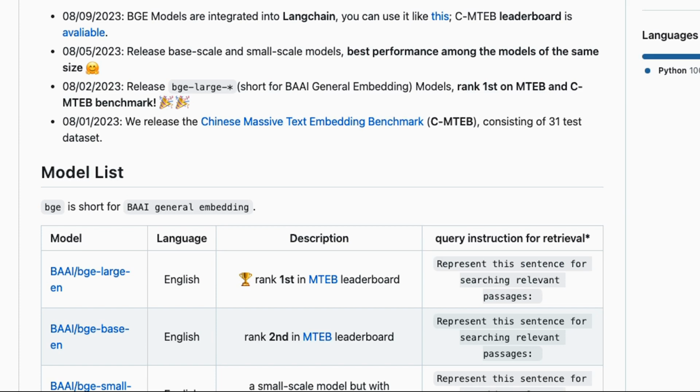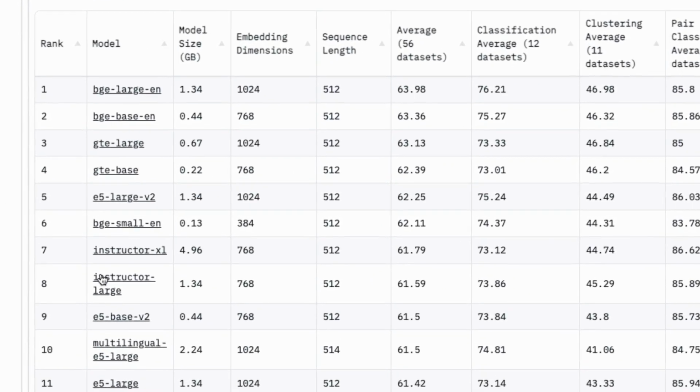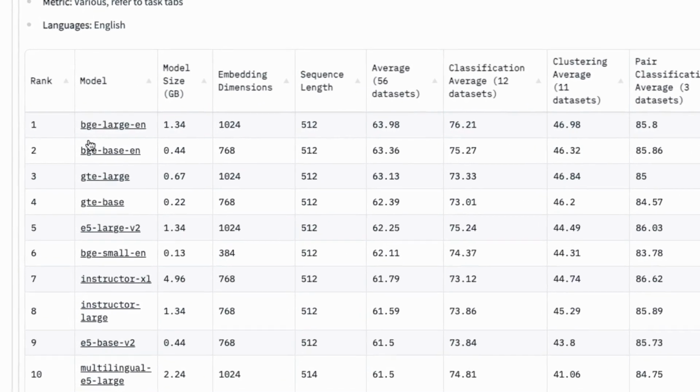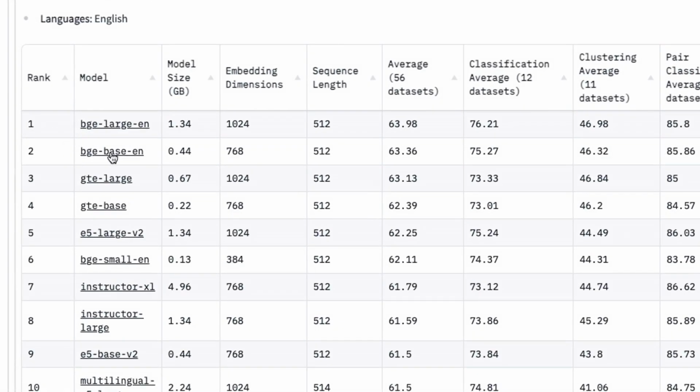One of the things that I love about these is the size. The Instructor XL embeddings that I've been using up until now are just under 5 gigabytes. And you can see that these are now no longer near the top of the leaderboard. The BGE ones that we've got not only are scoring much better, but they're tiny in comparison.